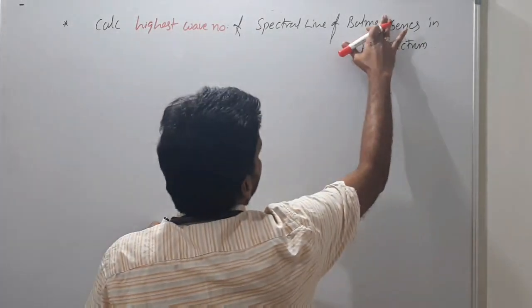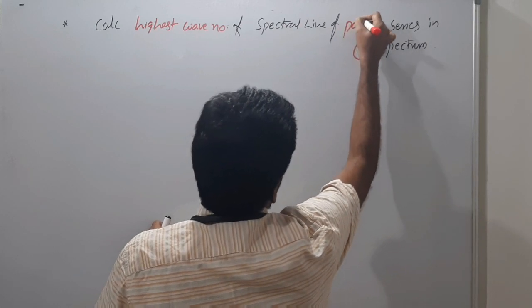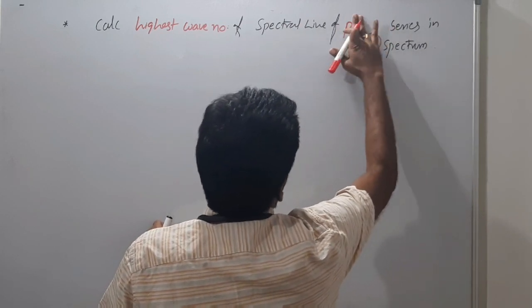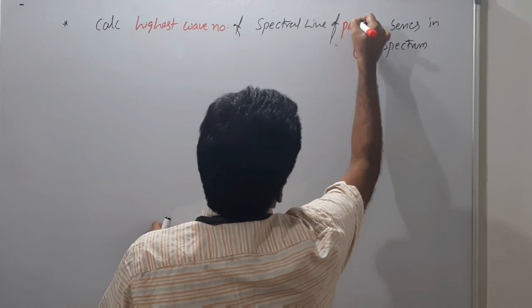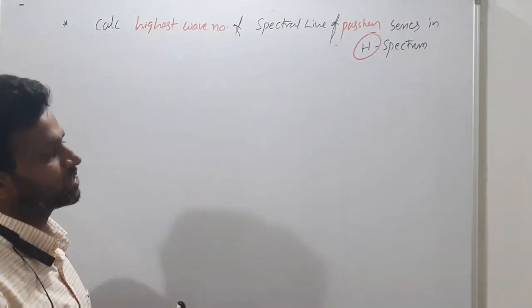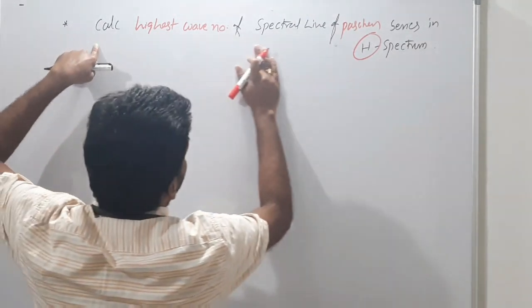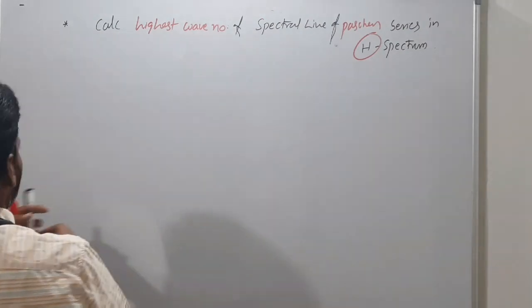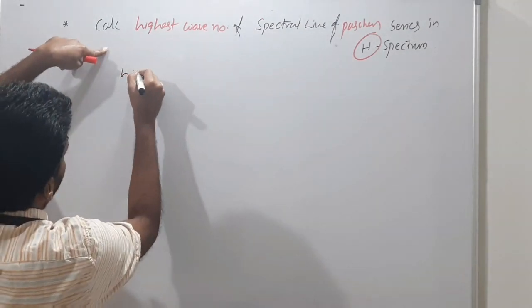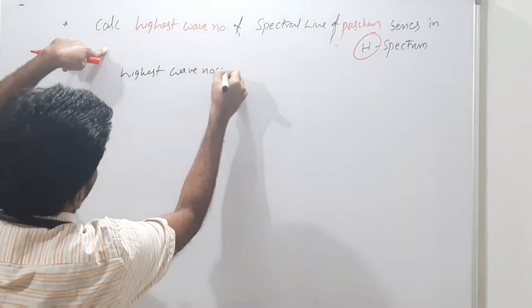Now instead of the Balmer series I will take the Paschen series, of the hydrogen spectrum. What are they asking? Calculate the highest wave number of a spectral line. So it is very clear, they are asking for the highest wave number.